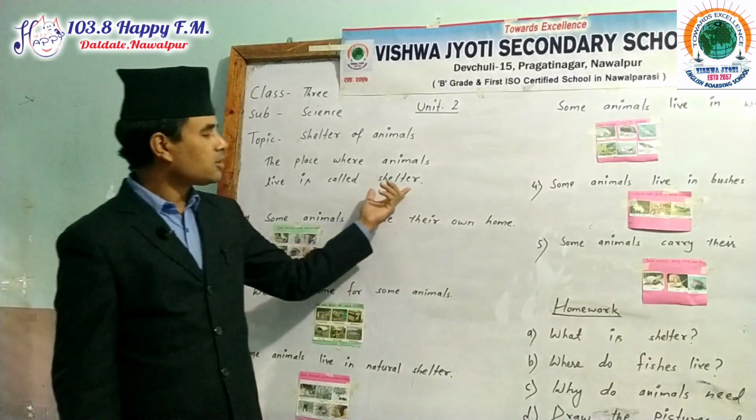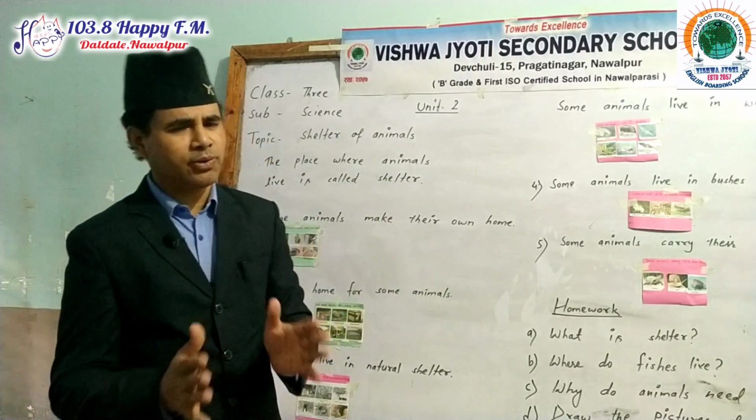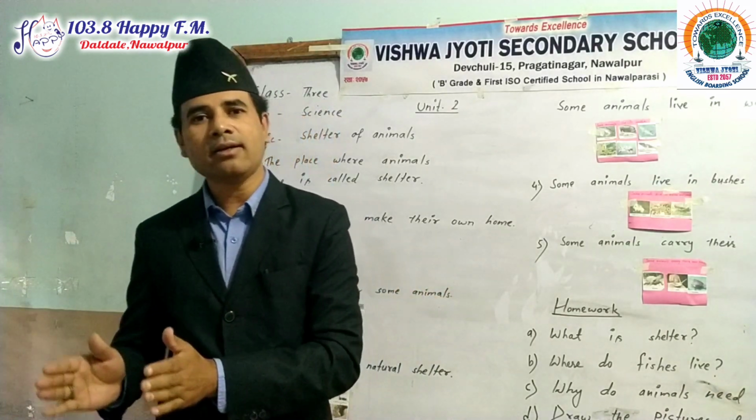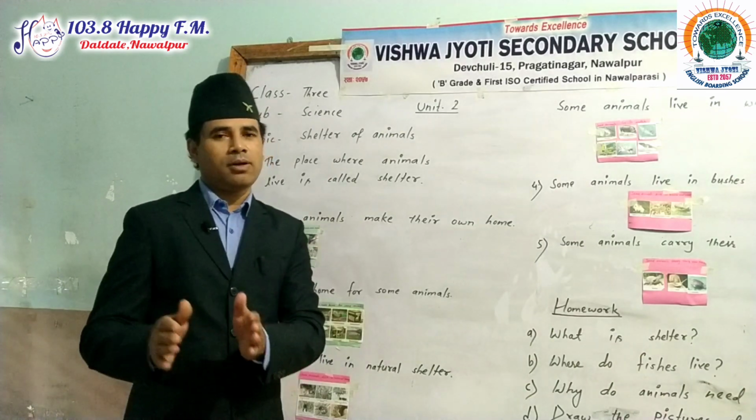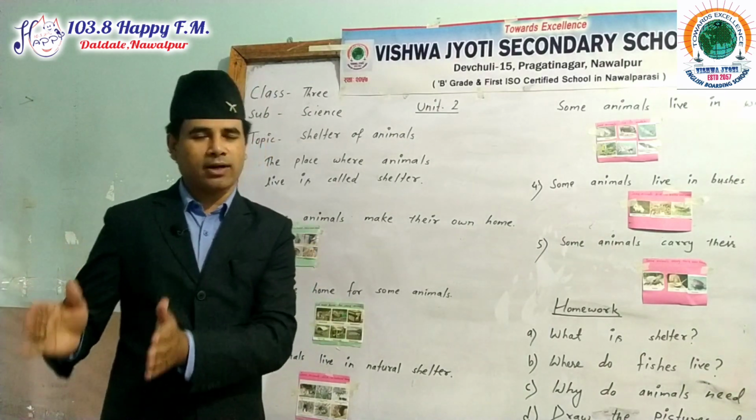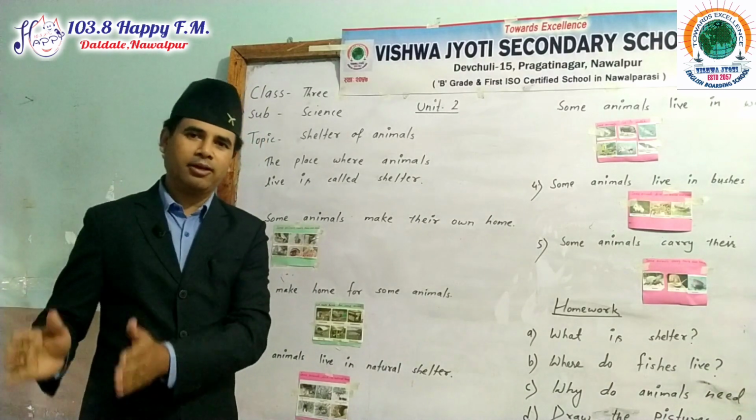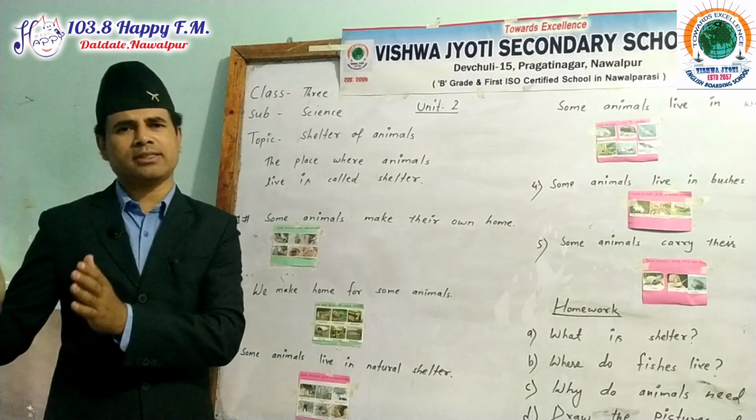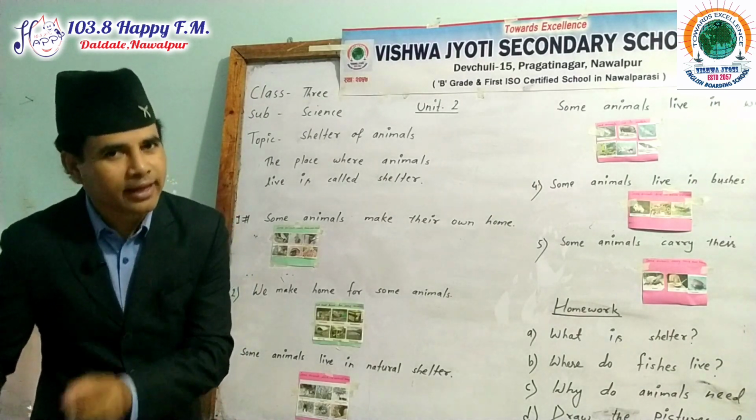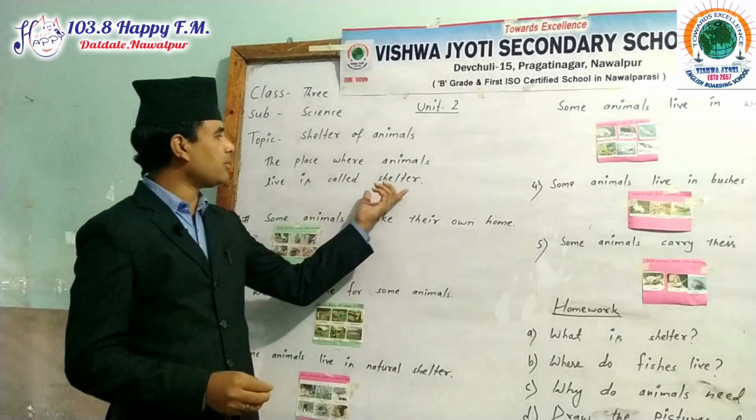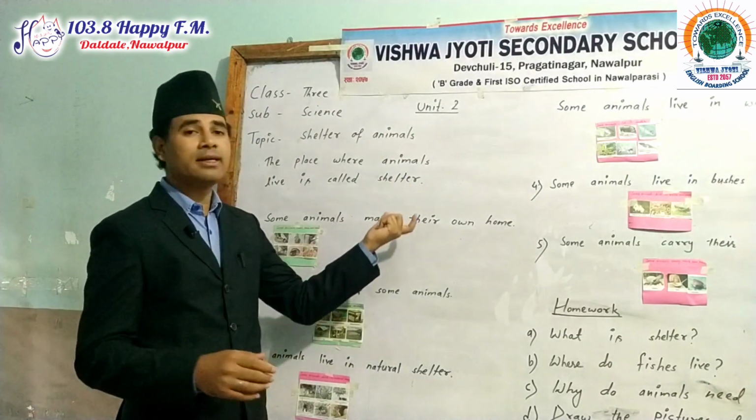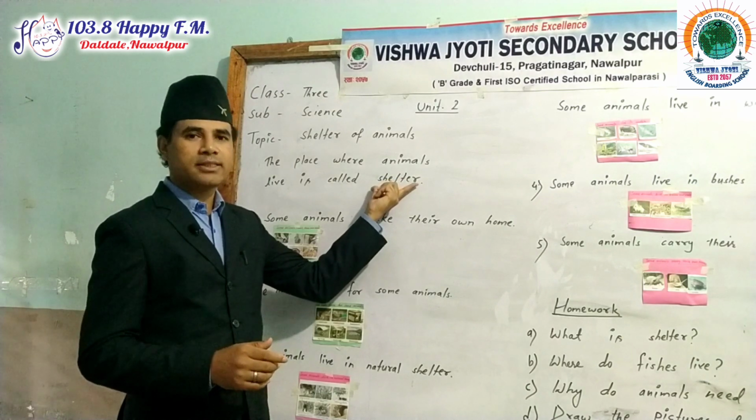Now my dear students, you know that some animals live on land, and some animals live inside the water. In water they are called aquatic animals. Many animals are found inside the water. Water is the home of aquatic animals. Those animals which live on land are called terrestrial animals, and they live in a shelter.